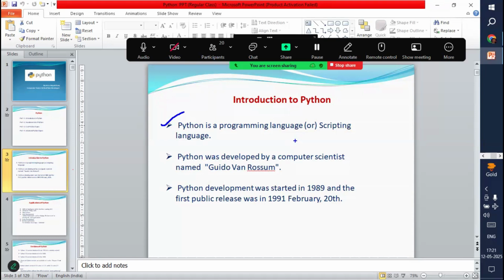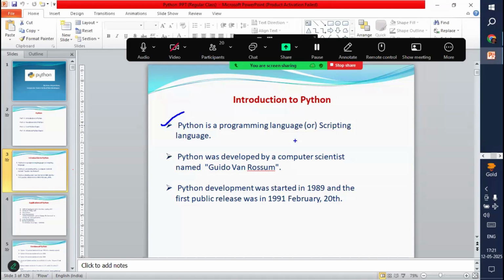The people who want to move to the coding side, or who want to become a software developer, should definitely learn programming. Not only Python, there are different programming languages, and Python is one of them. If you want to move to the development side or coding side, you have to learn a programming language. A very easy, popular, and easiest programming language is Python. Is it clear?